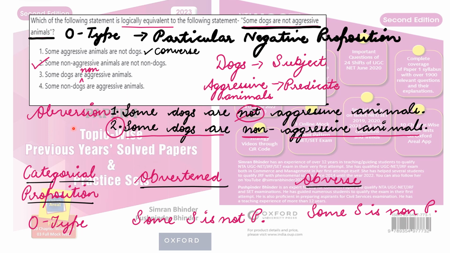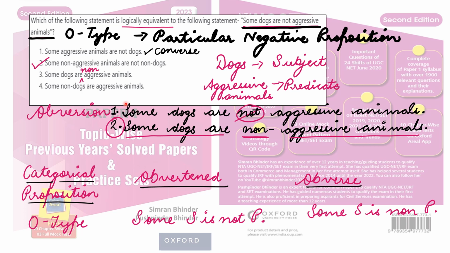So under obversion you need to understand, you need to remember, actually आपको ये याद रखना पड़ेगा कि how this process operates. There are two steps under this process obversion, right? So what is done under this is that we have to reverse the quality of the given statement. The given statement over here is some dogs are not aggressive animals. ये जो statement है, this is a negative type of statement. ये जो negative I am saying over here, why? Because not is written over here. So हमें negative statement को reverse करना है to an affirmative one, right?